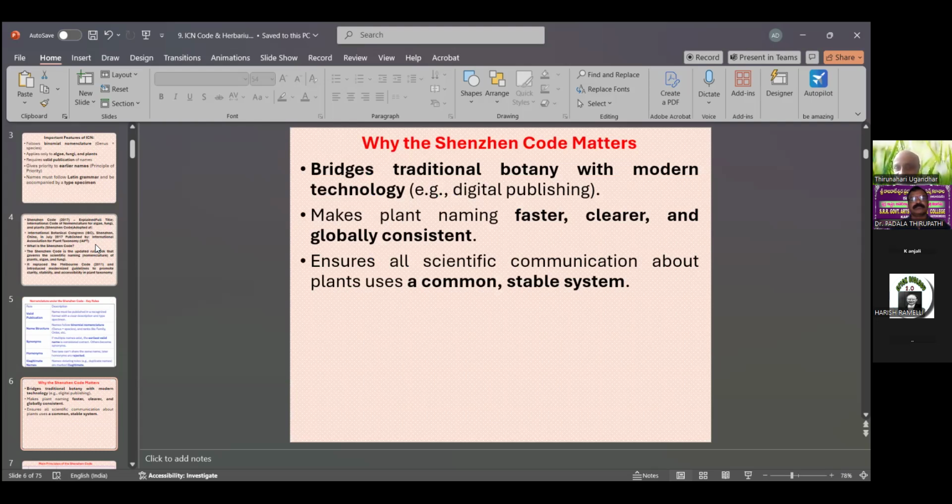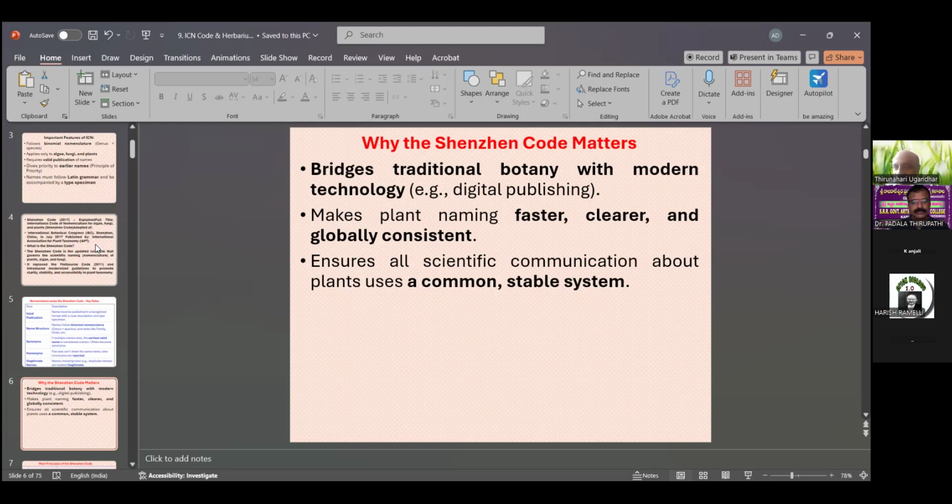So why does the Shenzhen code matter? It bridges traditional botany with modern technology and the digital publishing process. The Shenzhen code plays a major role. It makes plant naming faster, cleaner, and globally consistent. It ensures all scientific communication about plants uses a common stable system. Stable means fixed, does not change. The one name of the plant must be only the generic name and species name, not tautonymy type.